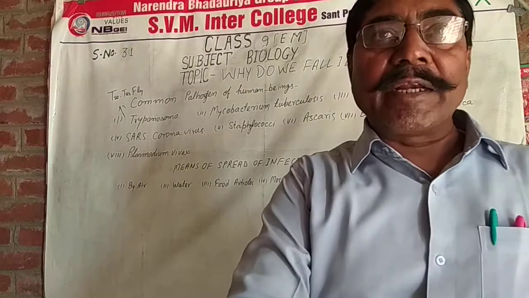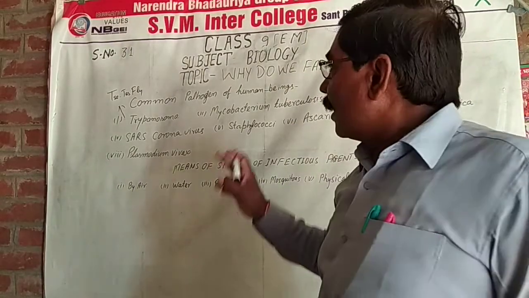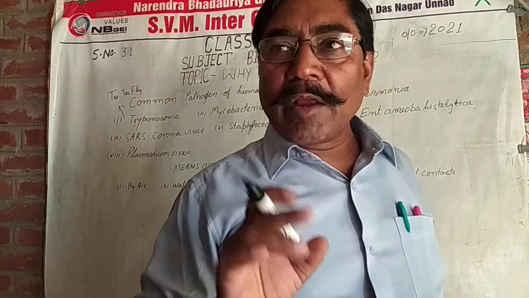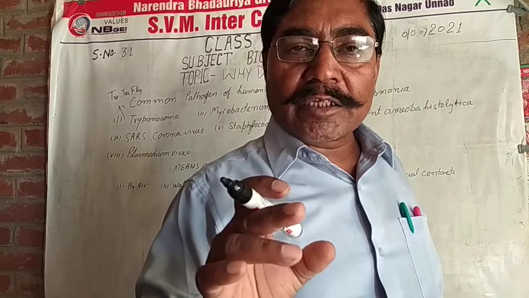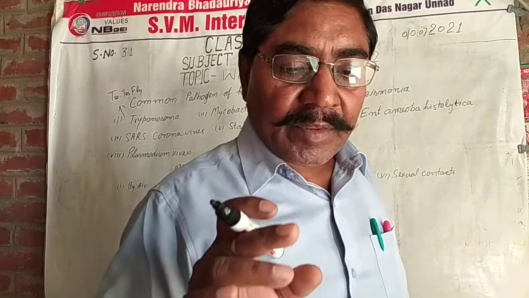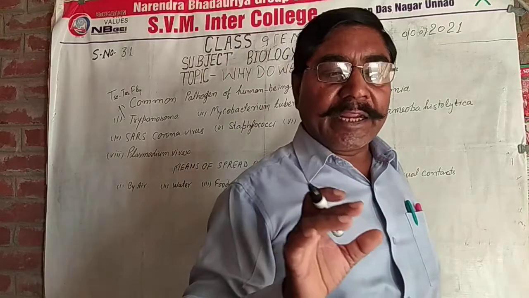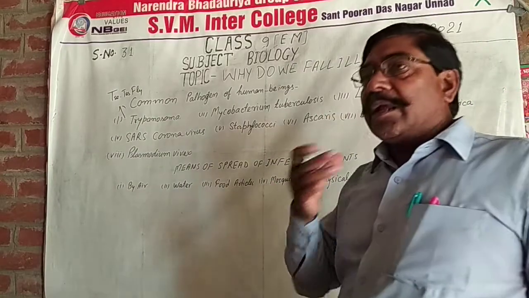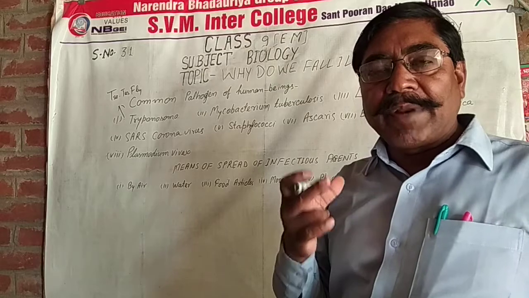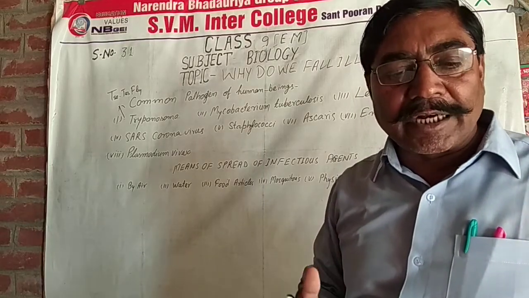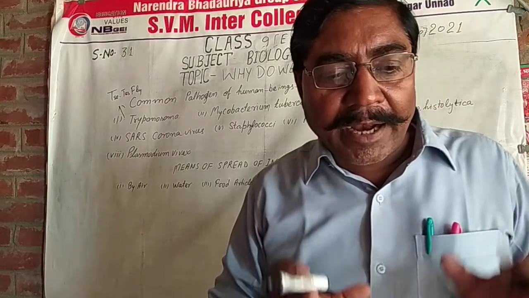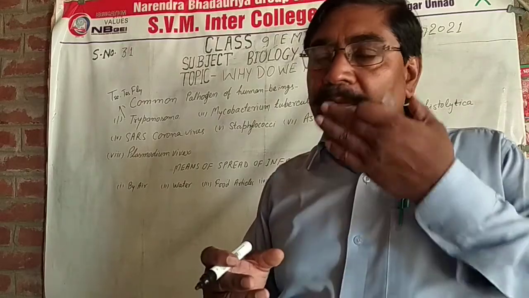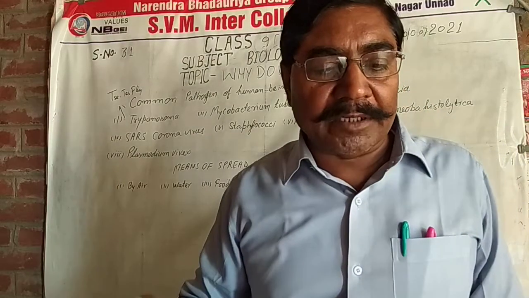Second, Mycobacterium. Mycobacterium tuberculosis is a bacterium that causes tuberculosis, TB. It is a rod-shaped bacterium that affects the lungs, throat, kidney, brain, bone marrow, etc. It is spread by the sneezing and coughing of an infected person to a healthy person.